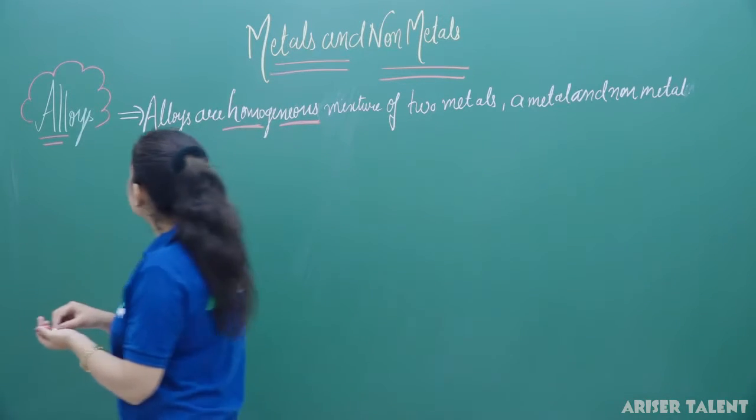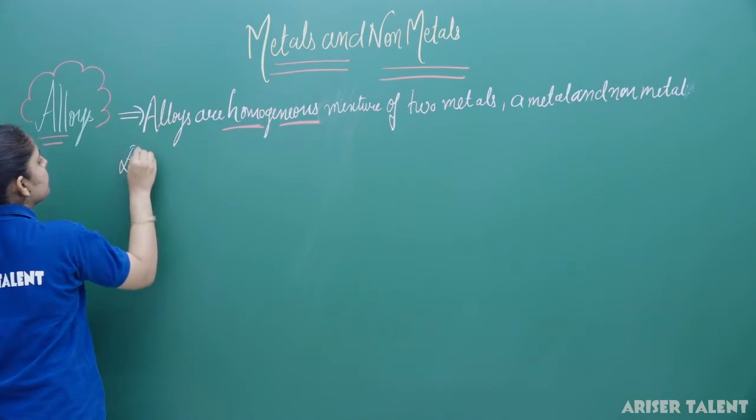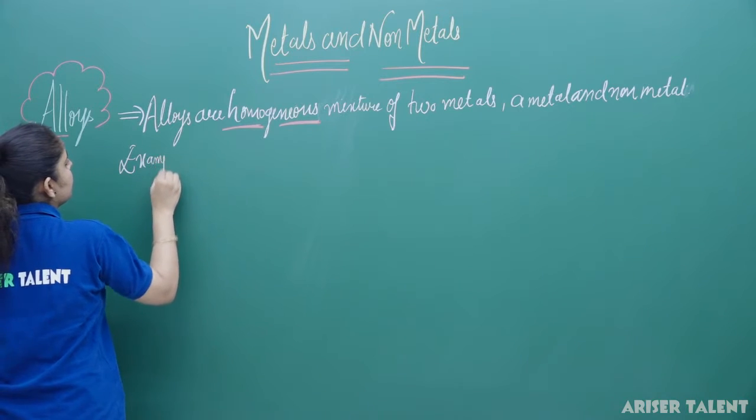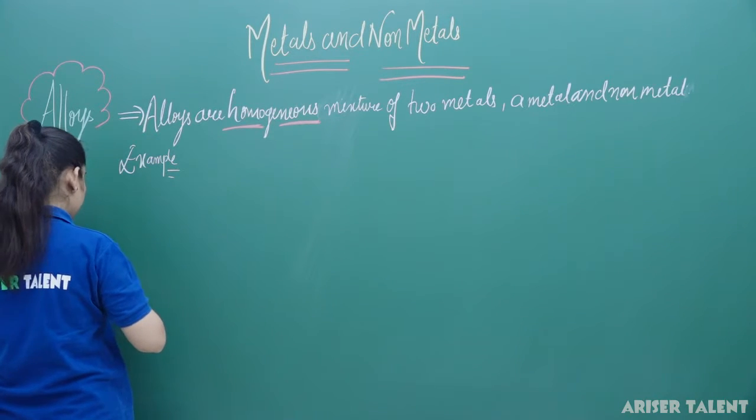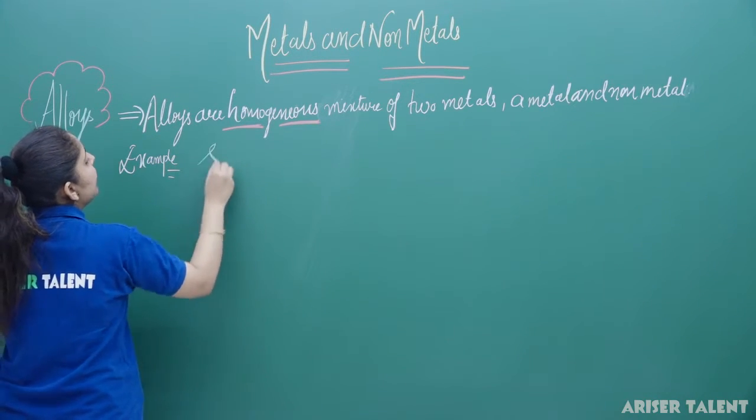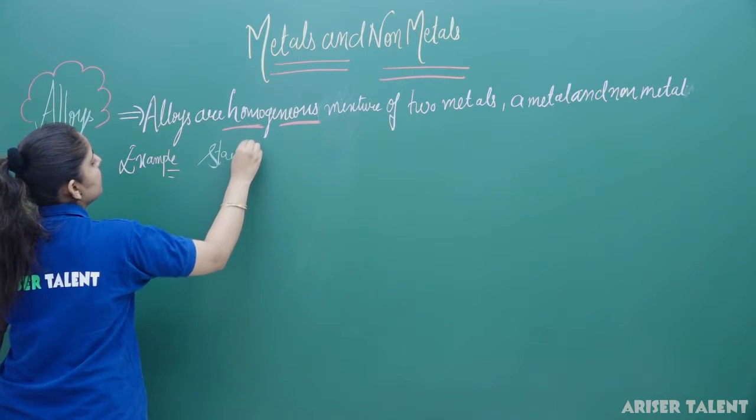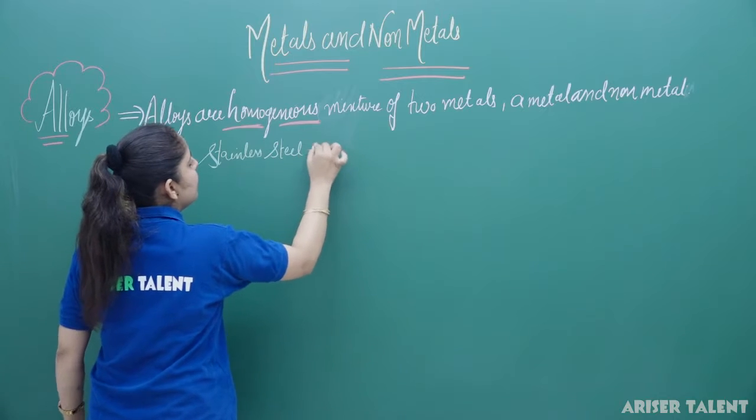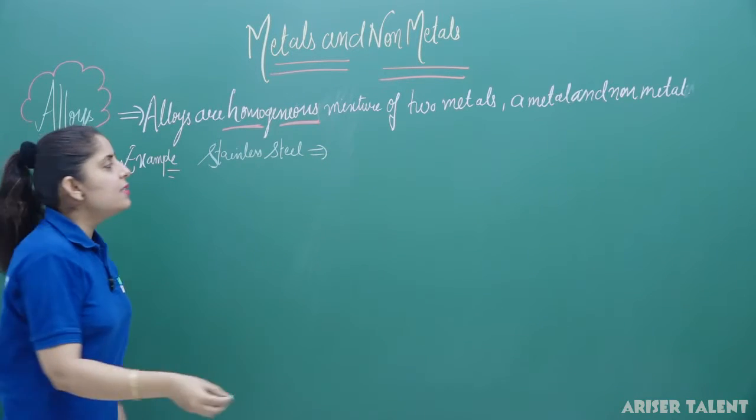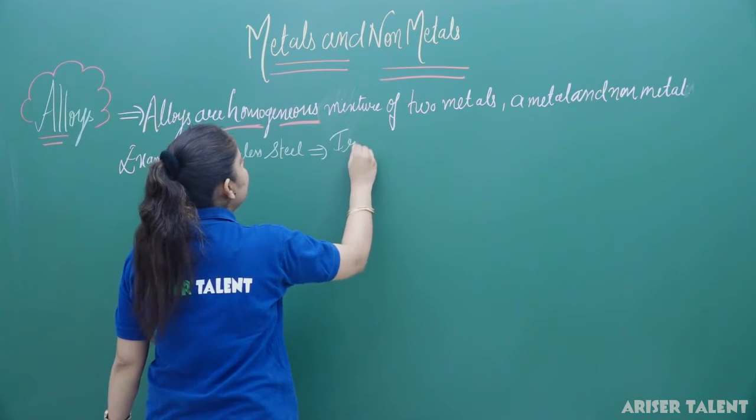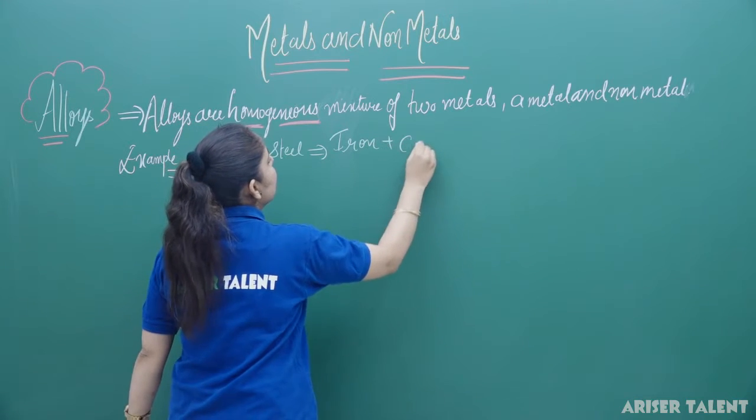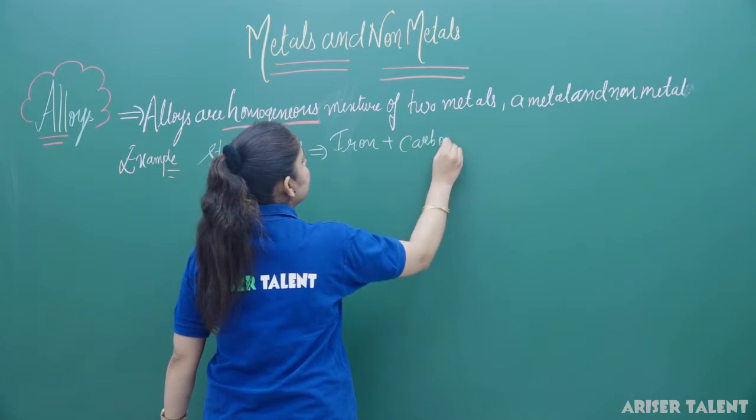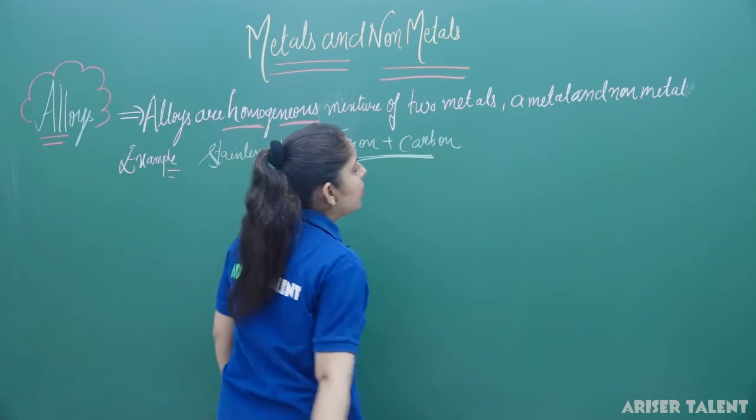Clear? So the example here is stainless steel. And stainless steel is an alloy of iron in which some quantity of carbon is mixed. Clear? So this will be the alloy.